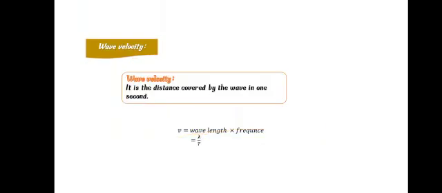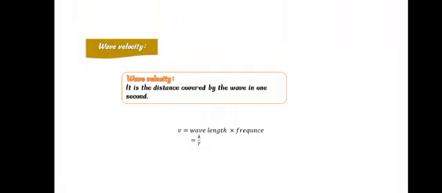Finally, the wave velocity. This rule, the law of wave propagation, can be used to calculate the velocity of any kind of waves, whatever its type is, if it's mechanical or electromagnetic or longitudinal or transverse.